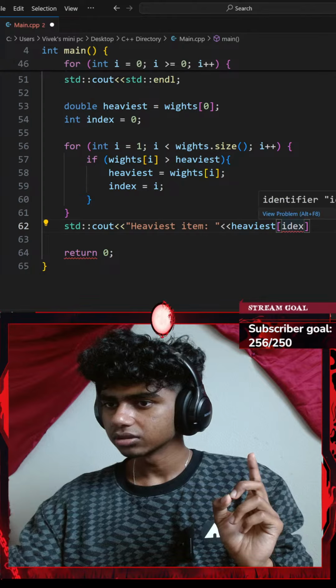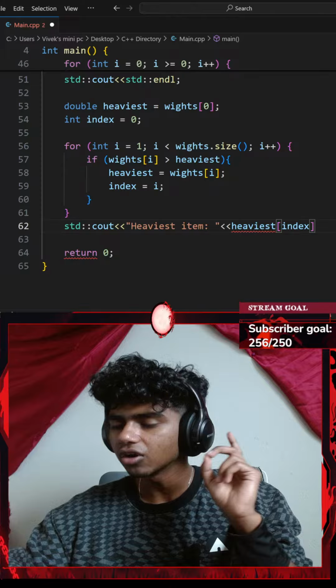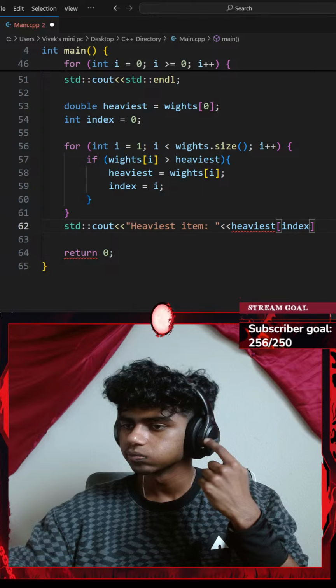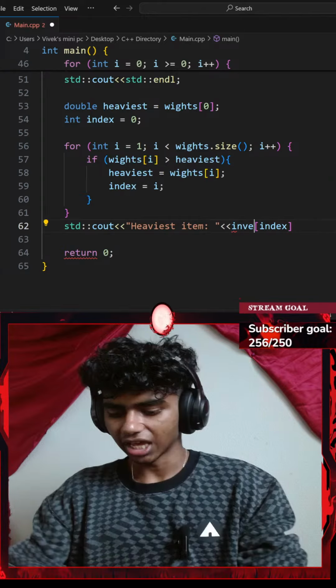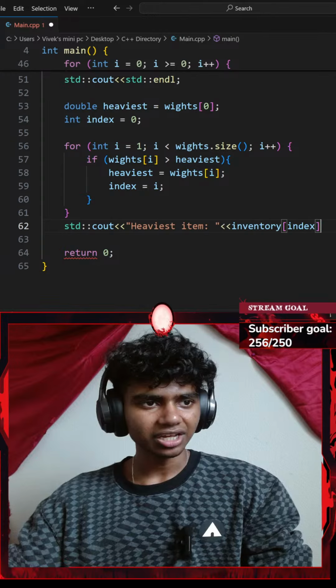There we go. Okay, so my index is my i. And guys, I feel like the lag is back. Okay, honestly, my bad. I shouldn't have gone with heavy. I need to go with my inventory, my vector. Okay, perfect. Guys, the lag is back. This is so annoying. Okay, perfect. I will be ending that with a semicolon.